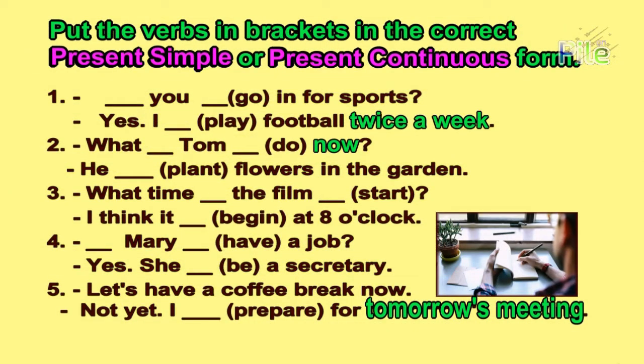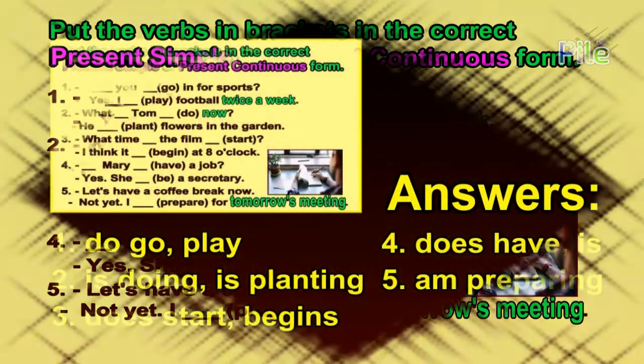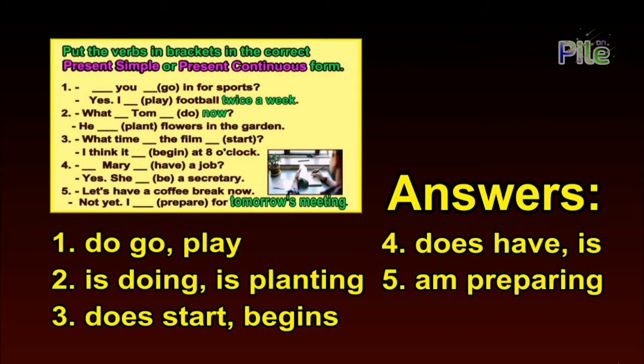And now let's revise these two tenses. Put the verbs in the brackets in the correct present simple or present continuous form. Let's check the answers. 1. Do you go in for sports? Yes, I play football twice a week.